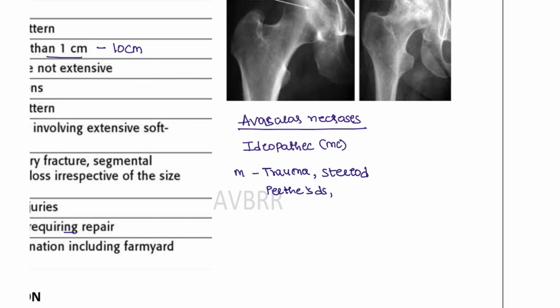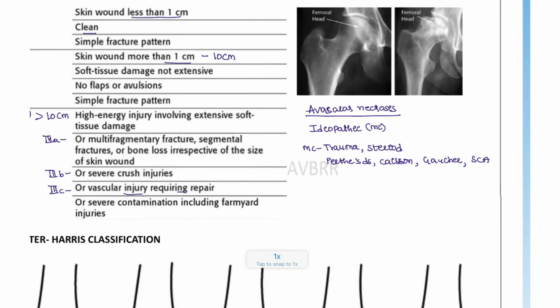And also those who are having continuous exposure to the sea, and those who are suffering from Gaucher's disease, which is a type of lysosomal storage disorder, and also sickle cell anemia. Okay, whoever is associated with these kinds of conditions can also present with avascular necrosis.